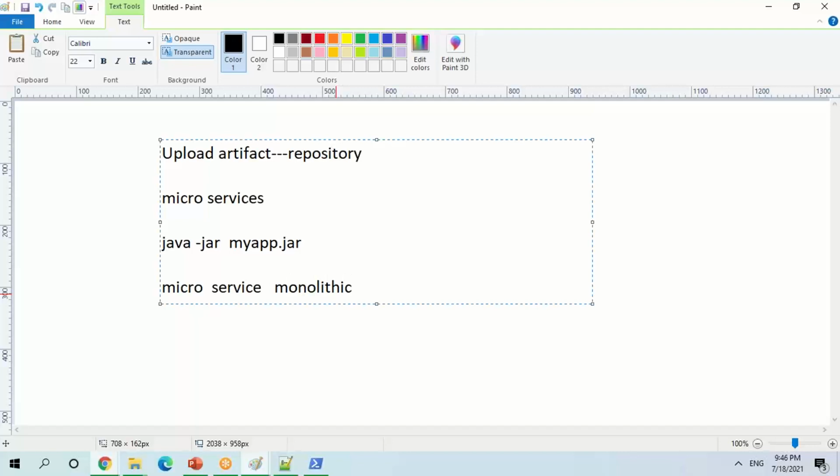Monolithic applications are mostly not used anymore, because they are very complicated and you are not doing the decoupling. So everywhere people are using microservice based applications, so that each and every module can run separately. So what will happen in your pipeline?